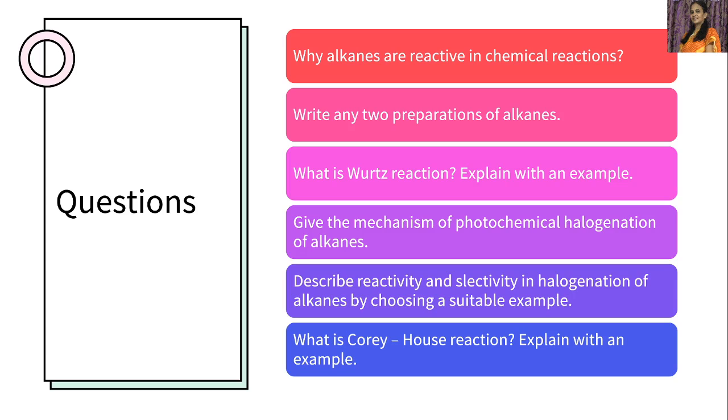Next, what is the Corey-House reaction? Explain with an example. In the Corey-House reaction, lithium organocuprate reacts with an alkyl halide to form higher alkanes. This is an advanced reaction for the preparation of higher alkanes.